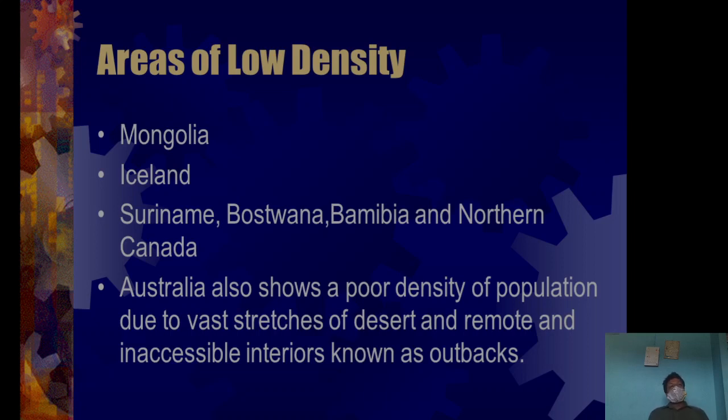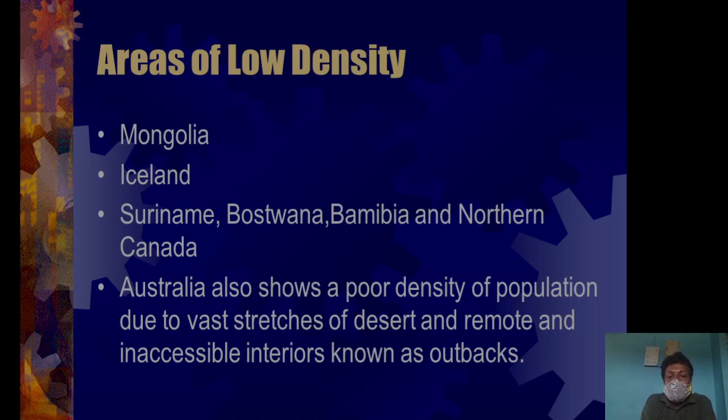That means any hilly area or desert area, if you don't have access to livelihood, it is difficult to live there. So in a desert area, definitely Mongolia is a deserted area, and Iceland is a cold deserted area.